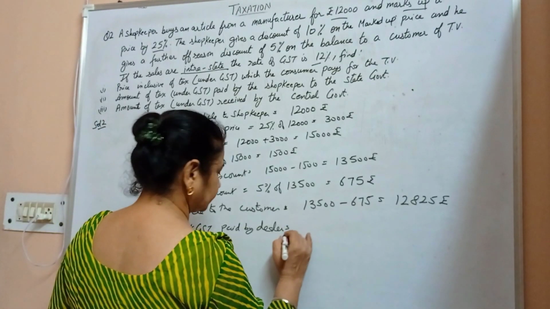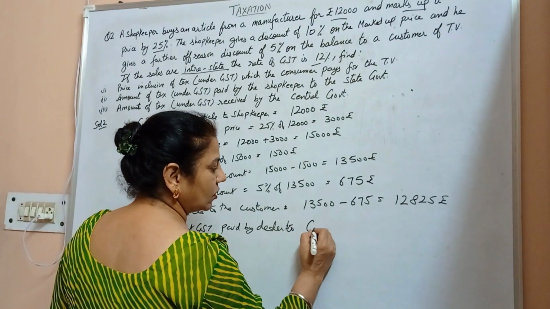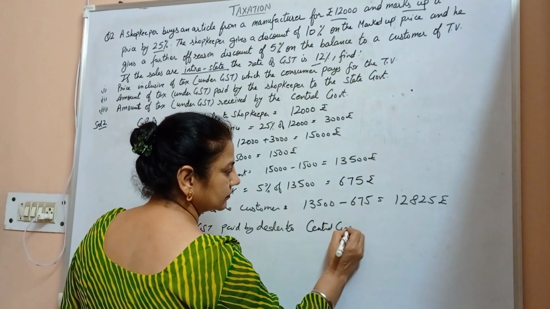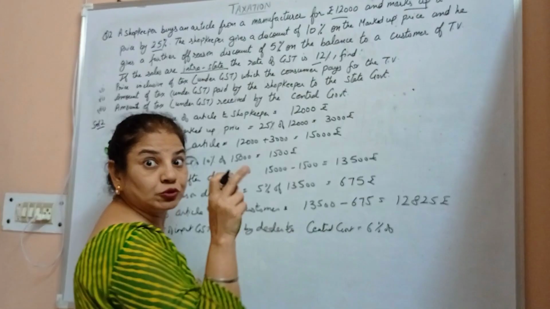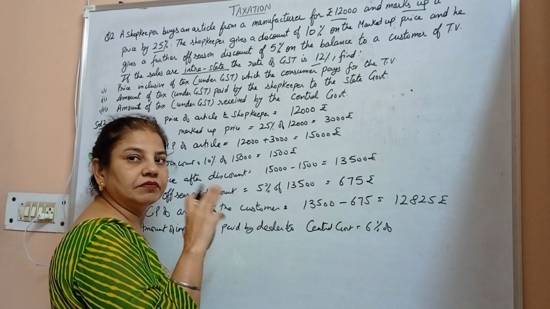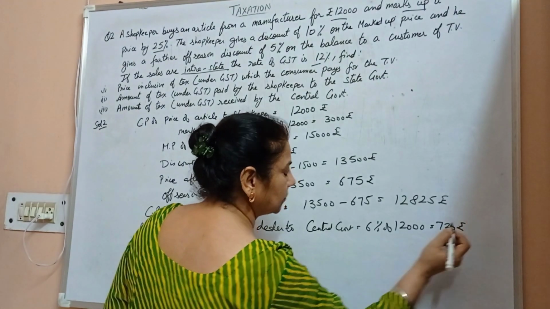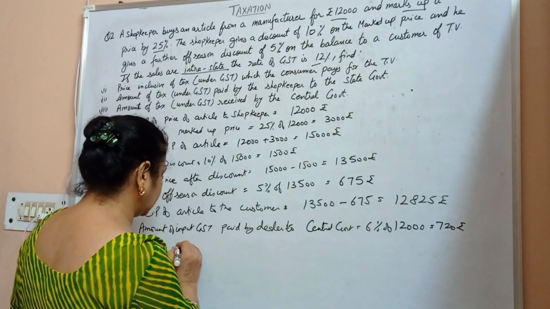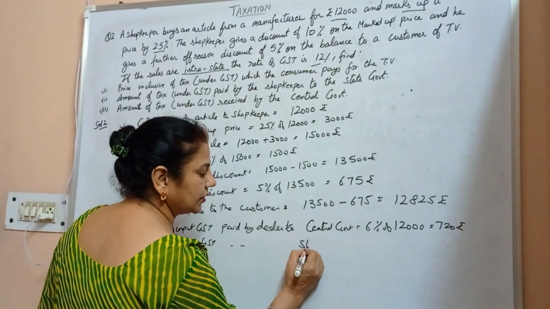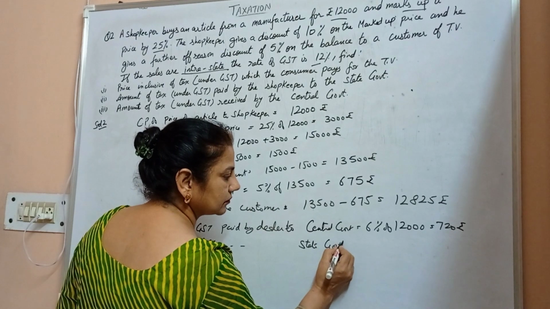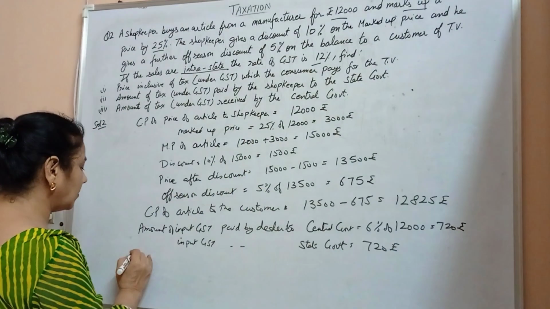So the input GST paid by the dealer to the central government is equal to 6% of 12,000, because the shopkeeper purchased the TV for 12,000, which is equal to 720 rupees. Similarly, the input GST paid to the state government is again 720, because it is equally divided.